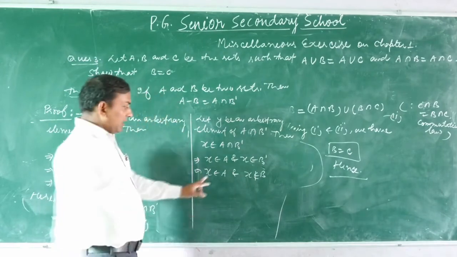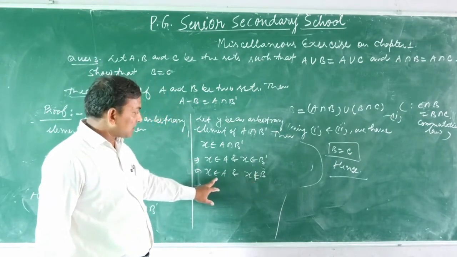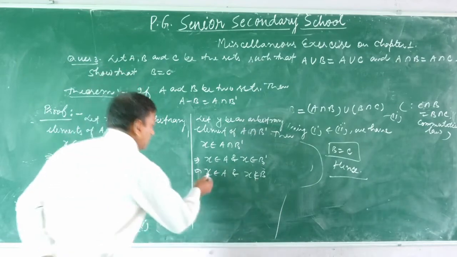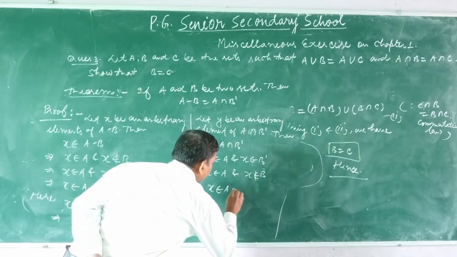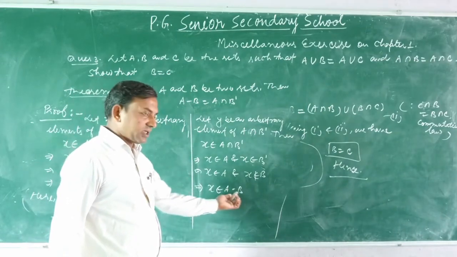Now, when X belongs to A and X does not belong to B, this means X belongs to A difference B, because we know the definition of difference of two sets.